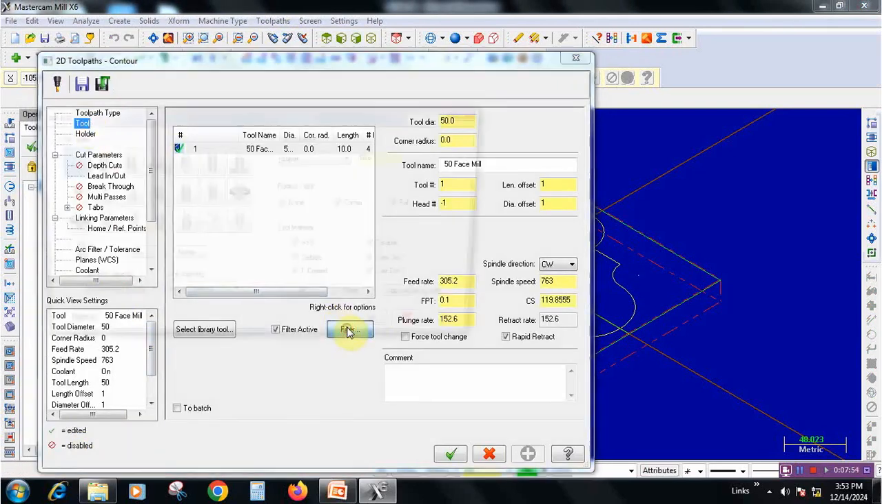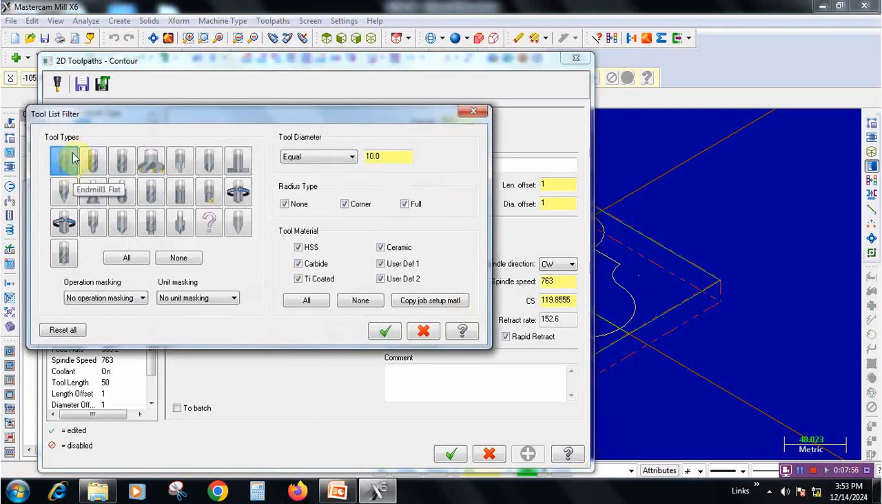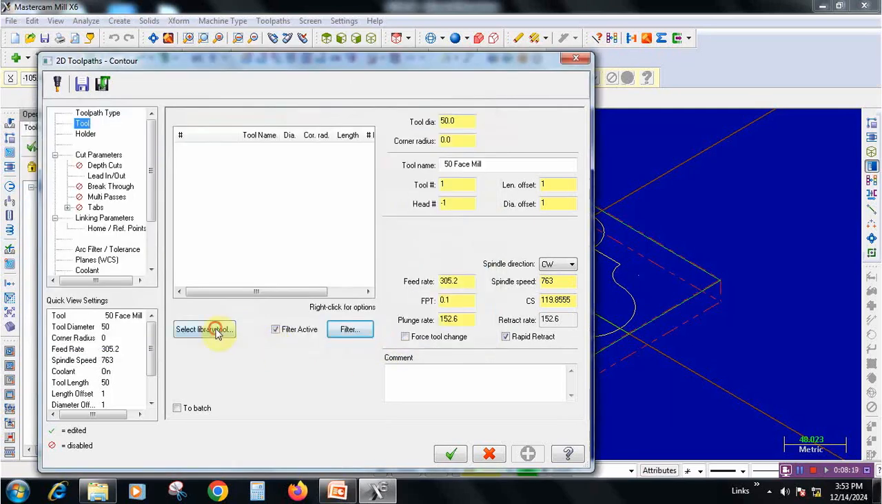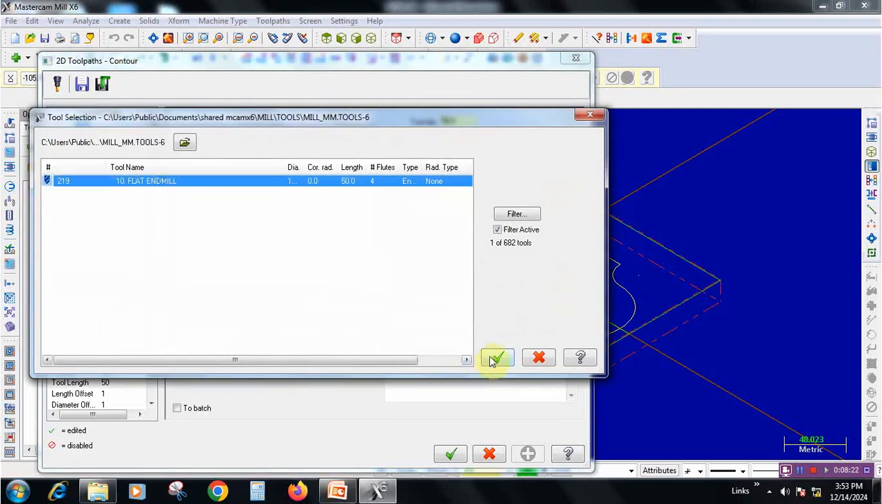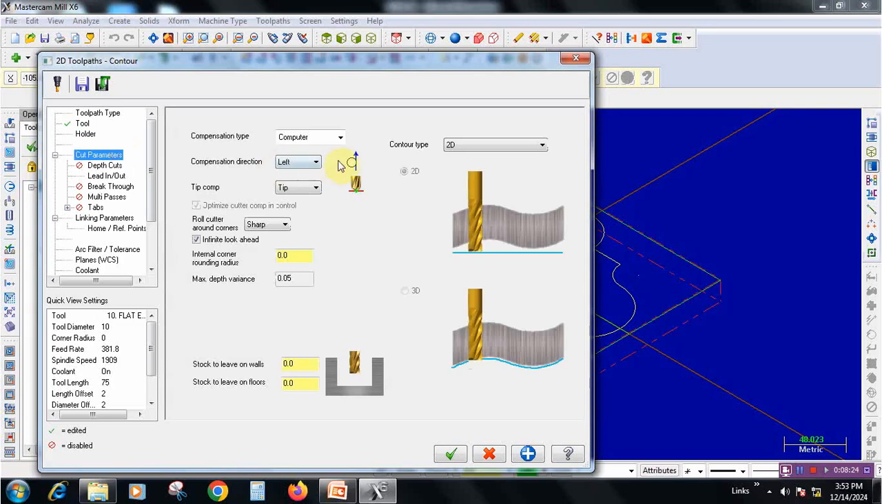Go to filter. Now we need to select an end mill cutter for this process, contour milling, equal to 10 mm or 15 mm also we can. So whatever the tool may be, suppose we select the minimum size, the number of multi passes will be more. Now we can select 10 mm and give it OK. Go to library, directly pick the tool and go to cut parameters, change it to right.